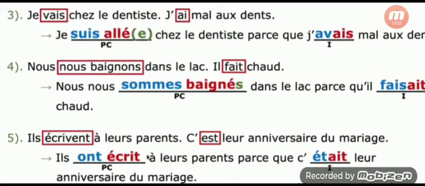See here: Ils ont écrit à leurs parents parce que c'était leur anniversaire du mari. They wrote a letter to their parents because it was their wedding anniversary. So compared to the previous exercise, it is very easy. Recollect and revise it every day. Thank you.